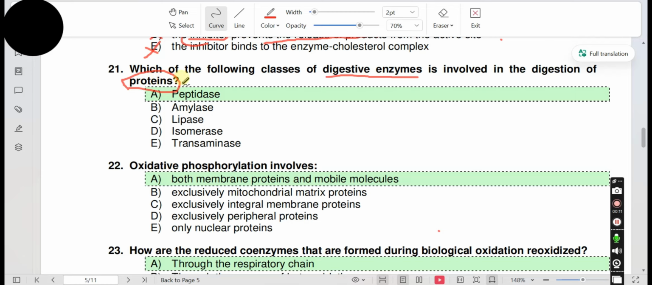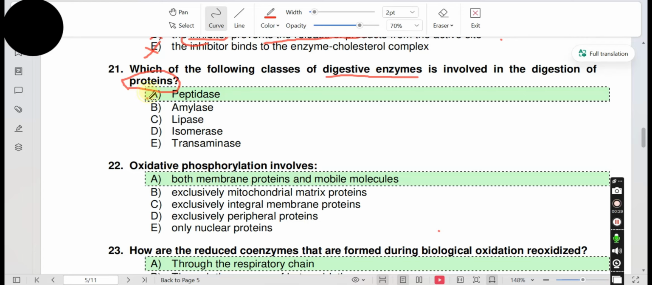Proteins are made up of amino acids that are linked together by peptide bonds. To break the proteins, we have to break peptide bonds. So the enzyme for them is called peptidase. The other name is proteases.